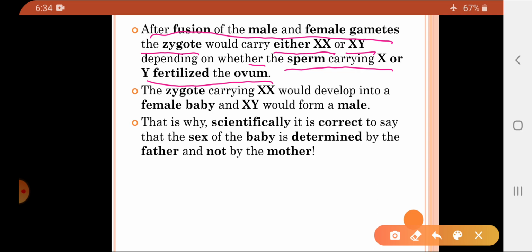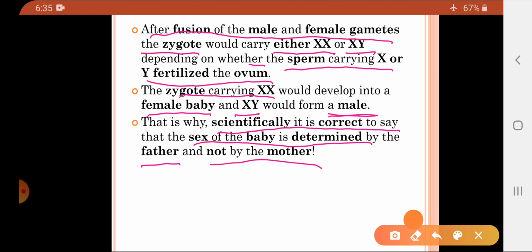If the sperm carrying the X chromosome fuses with the ovum, then the zygote would contain XX chromosomes, and if the sperm carrying the Y chromosome has fertilized the ovum, then the zygote would carry XY chromosomes. Now if the zygote carries XX chromosomes, then it will develop into a female baby, and if it carries XY chromosomes, then it would form a male. So it is scientifically correct to say that the sex of the baby is determined by the father and not the mother.